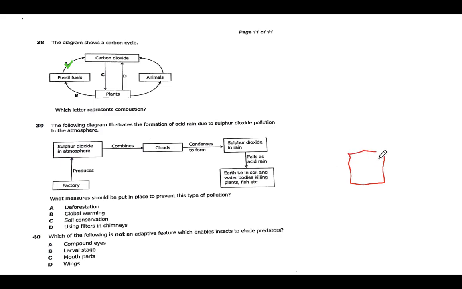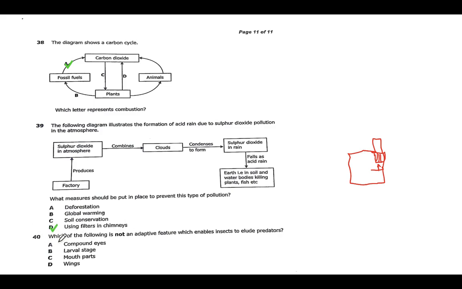So if this is the industry and they install a filter in the chimney, it will filter the air that is going out. So the use of filters in the chimney is one way of reducing pollution.